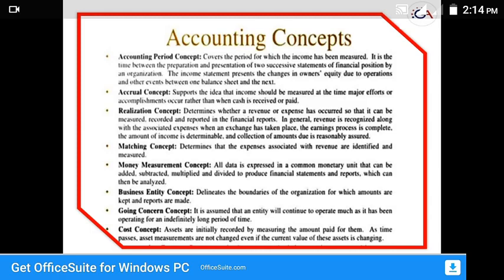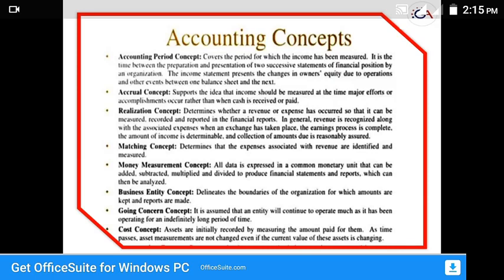And next one we'll move to the accrual concept. So the accrual concept is one of the final concepts, and it supports the idea that revenue should be measured at the time efforts or accomplishments occur rather than when cash is received or paid. So this accrual concept is a very different concept among these accounting concepts.